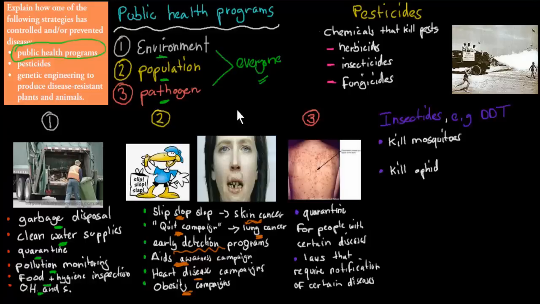We've got the pathogen public health programs. These are the third one. These are directly trying to make sure that a pathogen doesn't spread. For example, we have quarantine procedures for people that have certain diseases. For example, this person has chickenpox. If you have chickenpox, you more or less have to be put into quarantine. Right? So that's one way we can make sure that pathogens don't spread, which means everyone else is at low risk. We can prevent and control disease through these different types of measures. Quarantine of people who have chickenpox, for example.